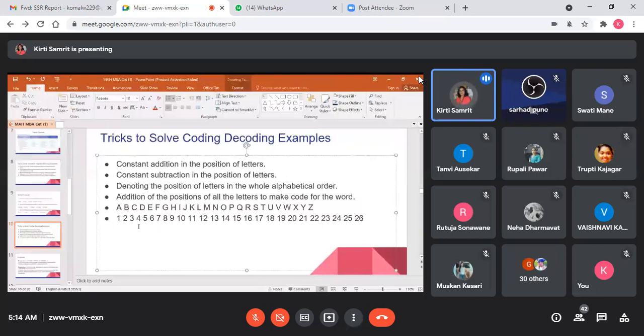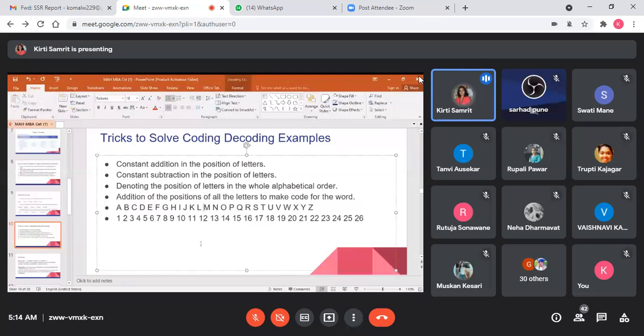Immediately below that, write down their positions: A is position 1, B is position 2. Whenever you have a question, you can immediately analyze from this. So before starting the exam, write this down on the paper. That paper will be provided by the CET center. You don't have to carry paper, you just have to carry the pen. Remember that.